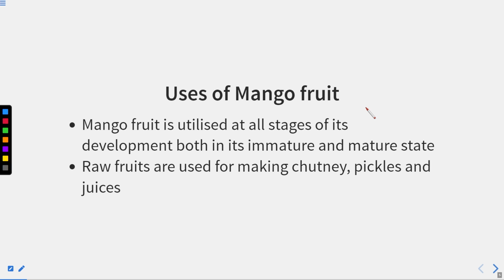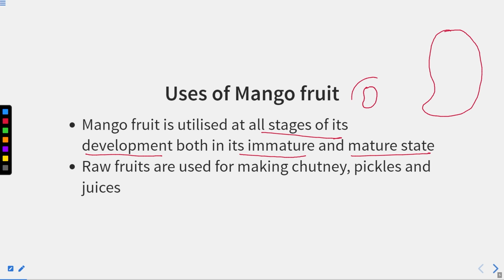Now, uses of the mango fruit. For what are mango fruits used? The mango fruit is utilized at all stages of its development, both in its immature and mature state. When the fruit is very small, this small size mango is used for making pickles.